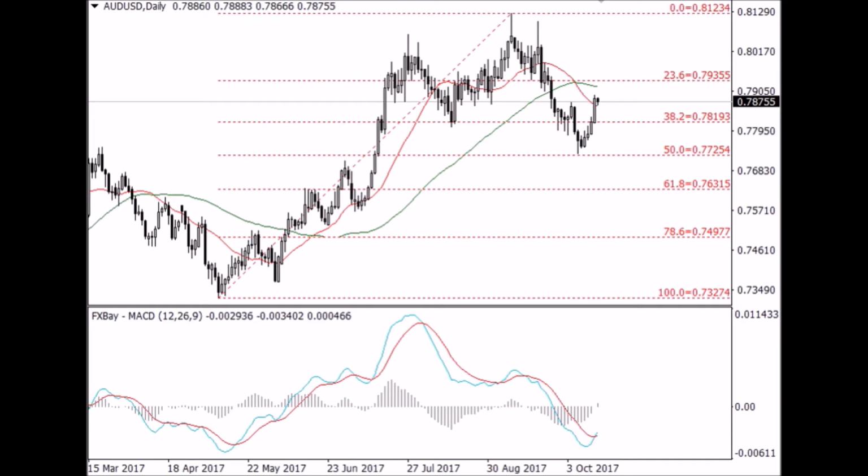So a closure above the resistance level of 0.794 will provide a signal for continuation of the uptrend and could surge further towards the next resistance level at 0.812. On the downside, only a closure below 0.772 will allow it to fall further as the trend direction shifts to a downtrend. On fundamentals, the Reserve Bank of Australia is due to release their meeting minutes on Tuesday in Asia hours, which may provide further indications on their monetary policy.